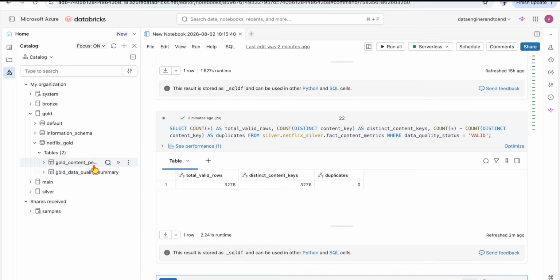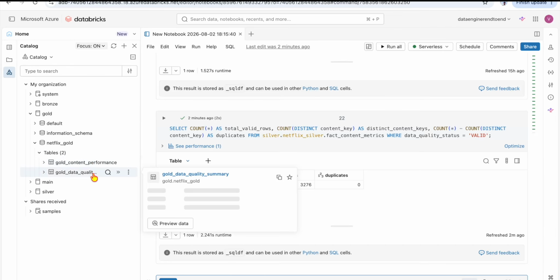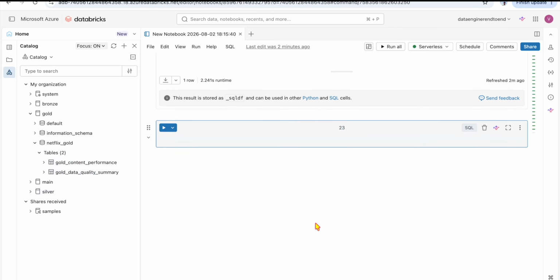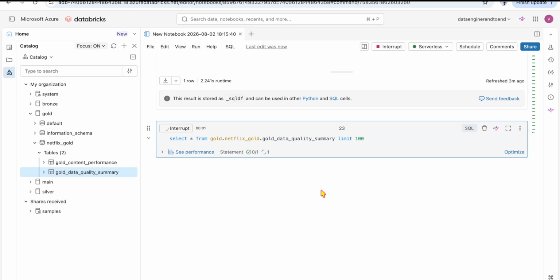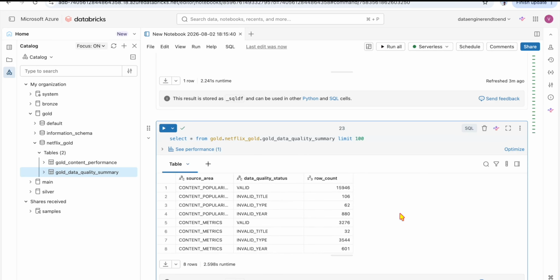There are two things here. One is the performance, another one is the quality summary. In the quality summary, we are not eliminating any records. We are just trying to help the stakeholder understand the actual business and the quality of the data. We keep it in another table to understand which is valid, invalid title, invalid type.